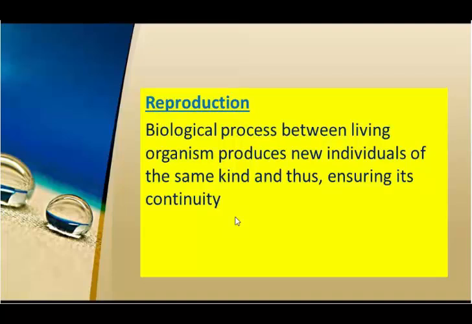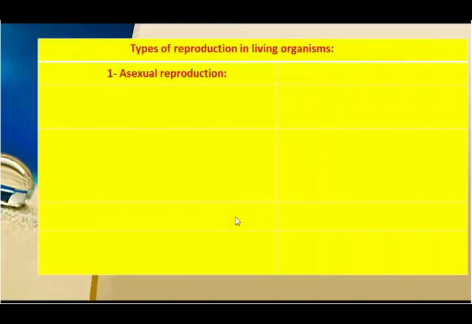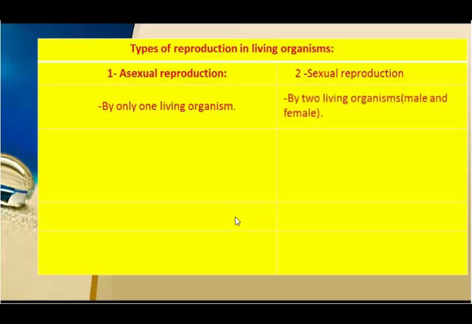But reproduction has two types, which are sexual and asexual reproduction. There is a difference between them. First one, asexual reproduction occurs by only one living organism, but sexual reproduction occurs by two living organisms, male and female.